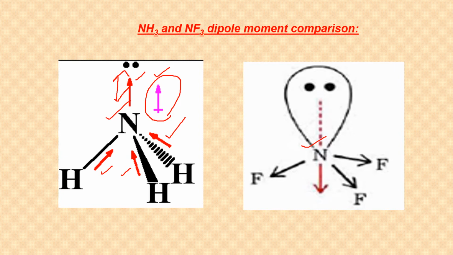And if I compare it with NF3, in NF3, this will be for the lone pair away from nitrogen. And these three are pointing away from nitrogen in the opposite direction. So this is the resultant of these three. Now I am not saying that this, which is for the lone pair, and this, which is the resultant of the three NF bonds, are equal. But they are in opposite directions. So some cancellation would be there. That's why the value of mu for ammonia is greater than NF3.